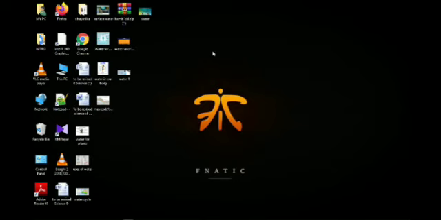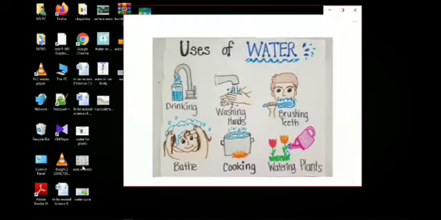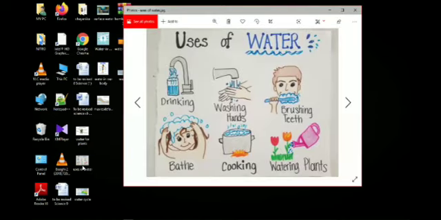Now, we have understood that water is needed in our body. But besides this, water has different uses also. It is needed not only for the internal functions of our body, but for doing various other activities too. So now let us see what different work we do besides using water in our body.